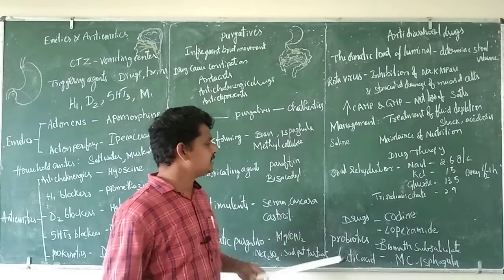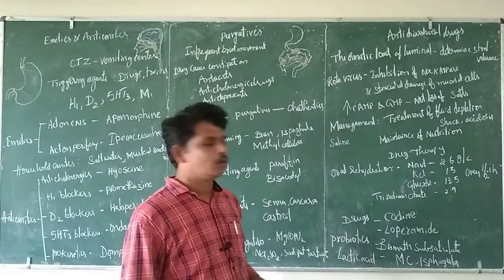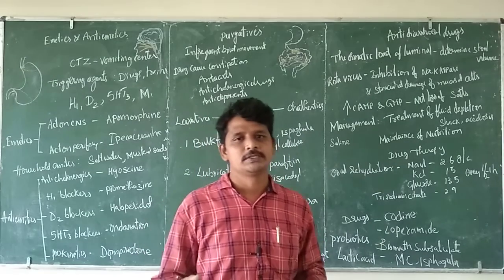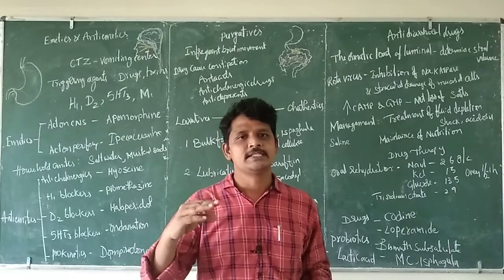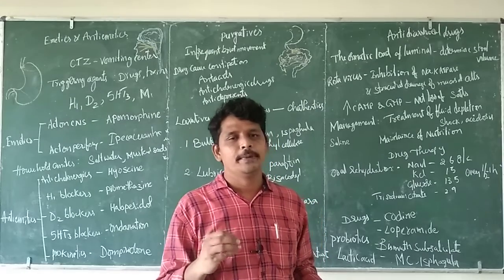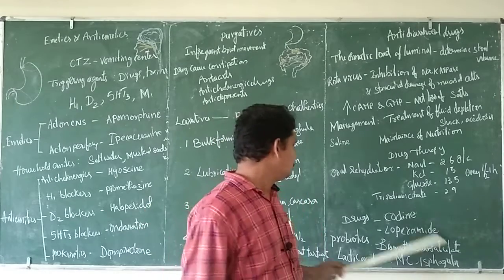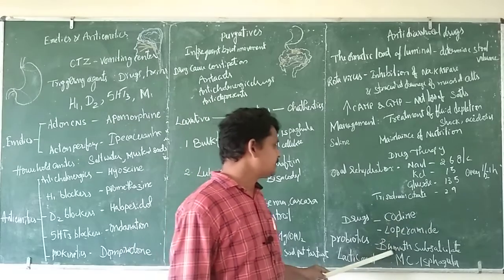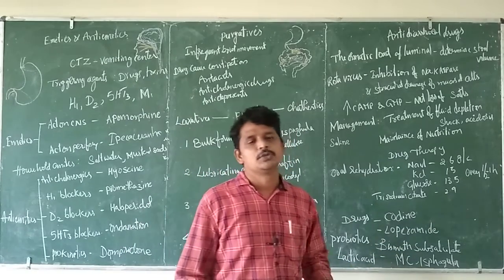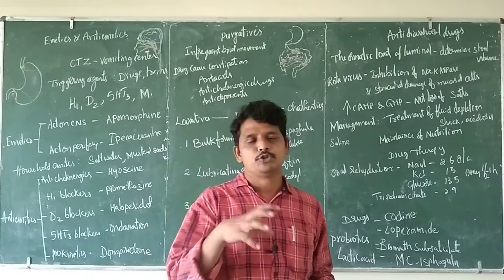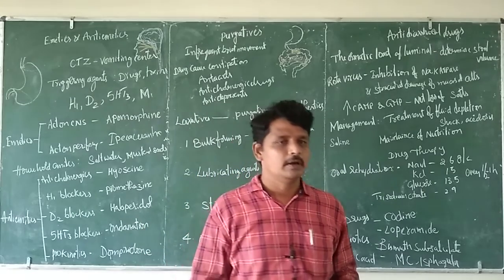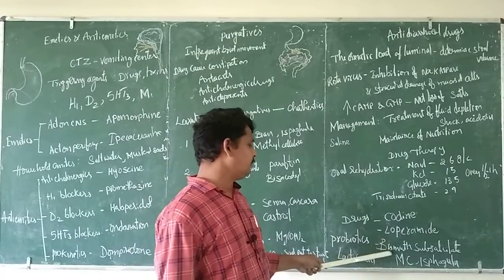Apart from that, we can use drugs such as codeine and loperamide. These are agents which decrease bowel movements. When bowel movement is decreased, there is enough time for the lumen to absorb the moisture. Bismuth subsalicylate and methylcellulose, ispaghula, are agents which will absorb the moisture, so free liquid is not going to be available.